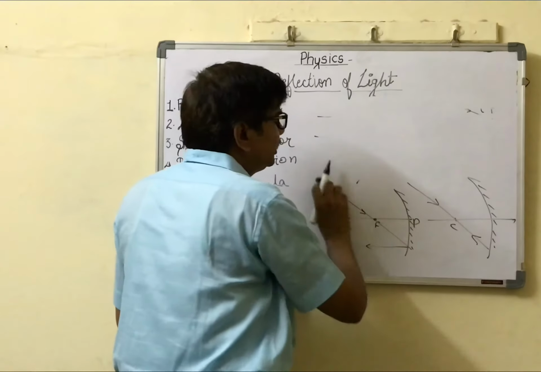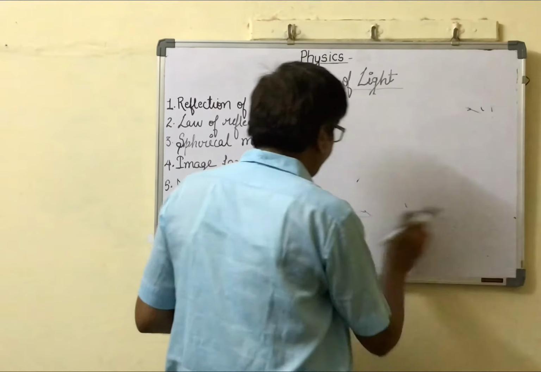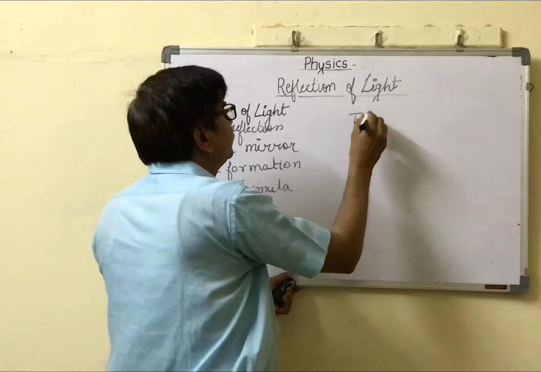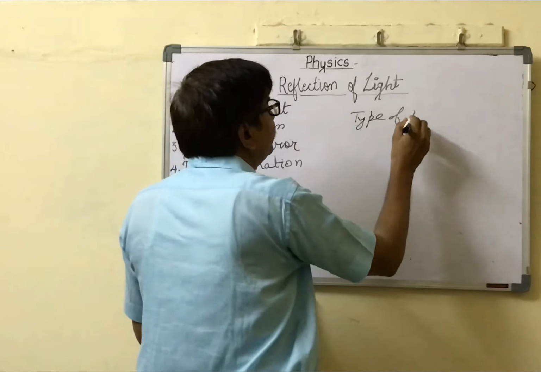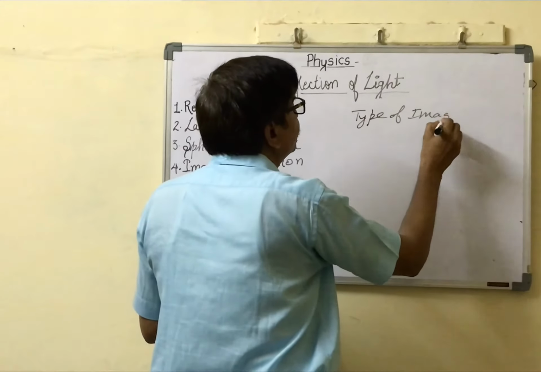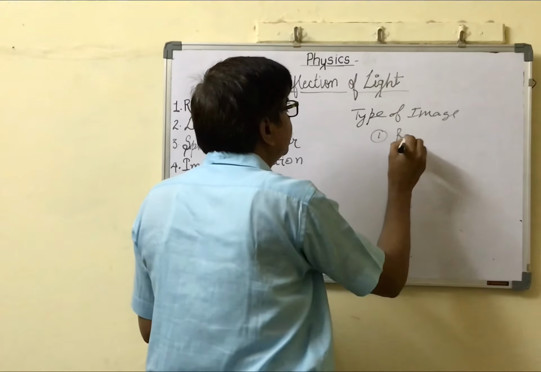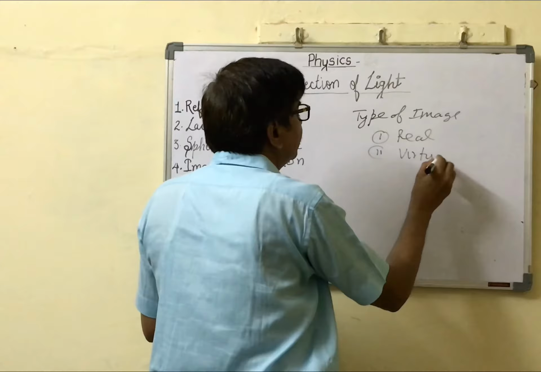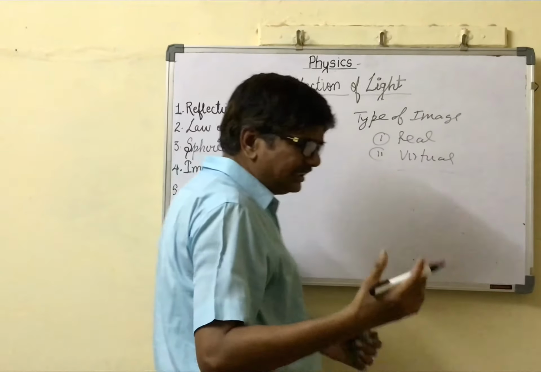That means there are two types of image: first, real image, and second, virtual image. Now the question is, what is a real image?